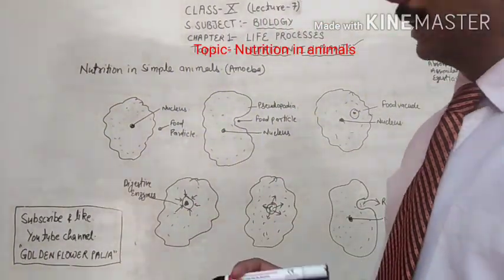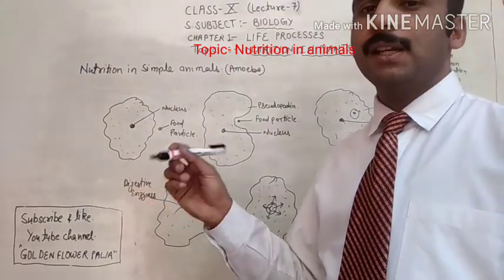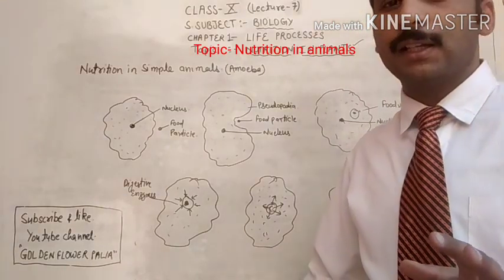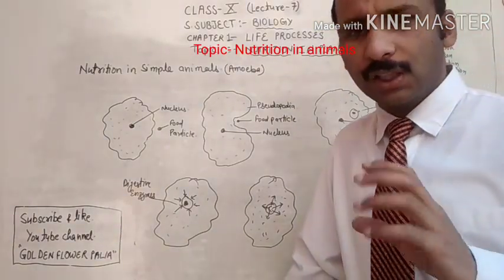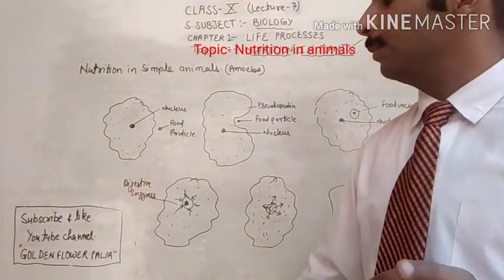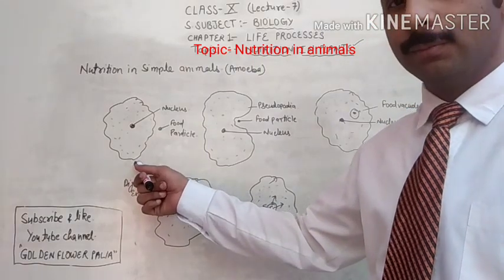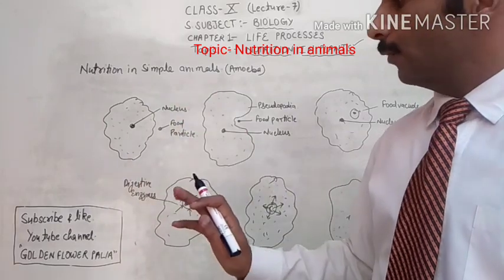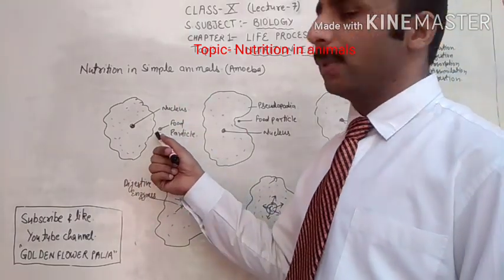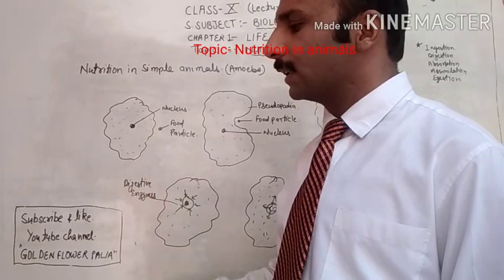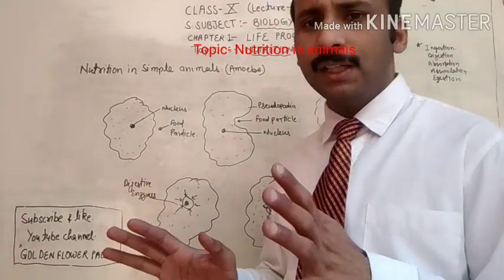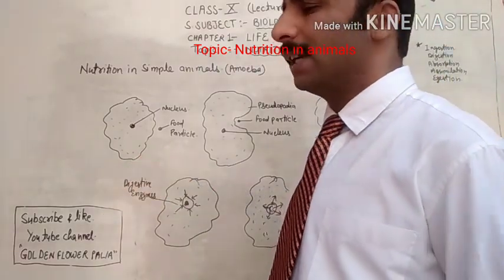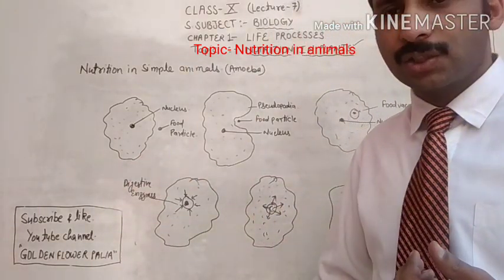As you know very well, amoeba is an irregularly shaped animal. There is no fixed shape for the body of amoeba. Any food particle which comes in contact with the amoeba, the amoeba has a sense of touch.